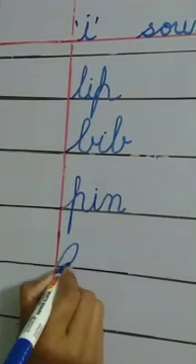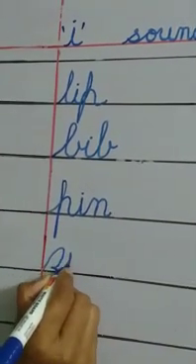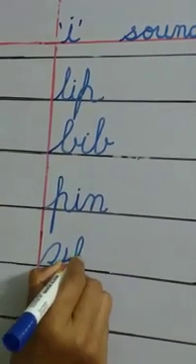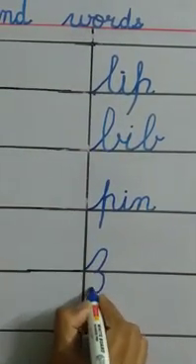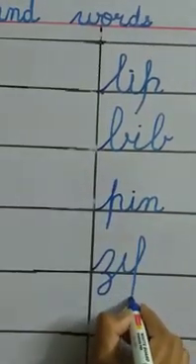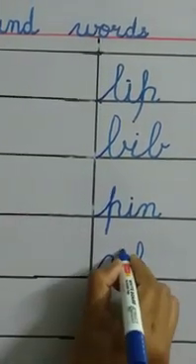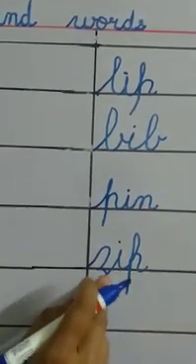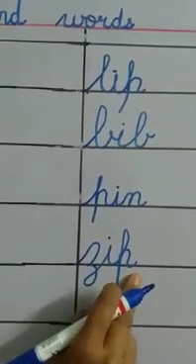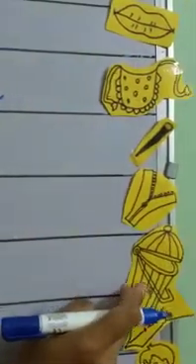Zip. Spelling of zip. Z says Z, I, P. Z-I-P, zip. Z says Z, I says E, P says P. Z-I-P, zip. What is the next picture?